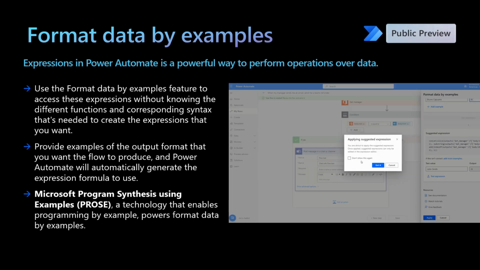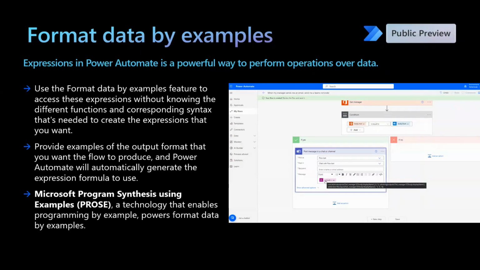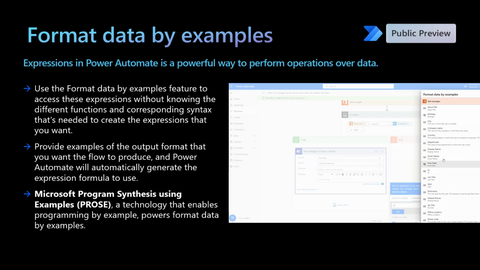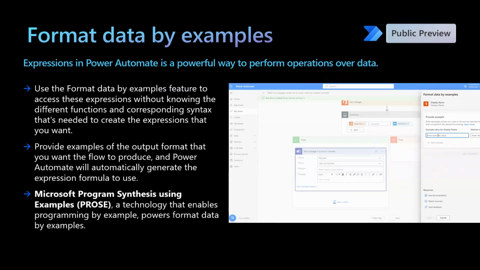For example, in your Power Automate flow, let's assume you have a full name coming from a source and you want to extract the first name and initials of the last name only. You can provide these input and output examples in the UI, and the Power Automate flow will try to understand what you're trying to do and provide you with the right expressions to use.